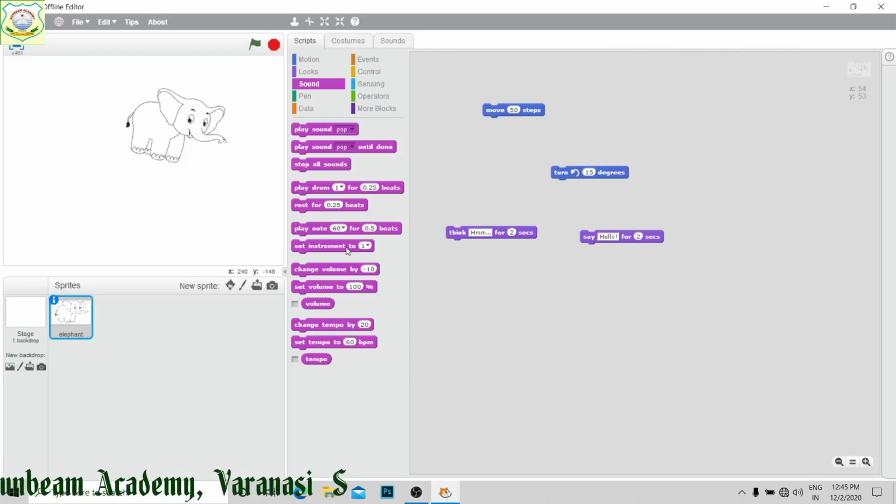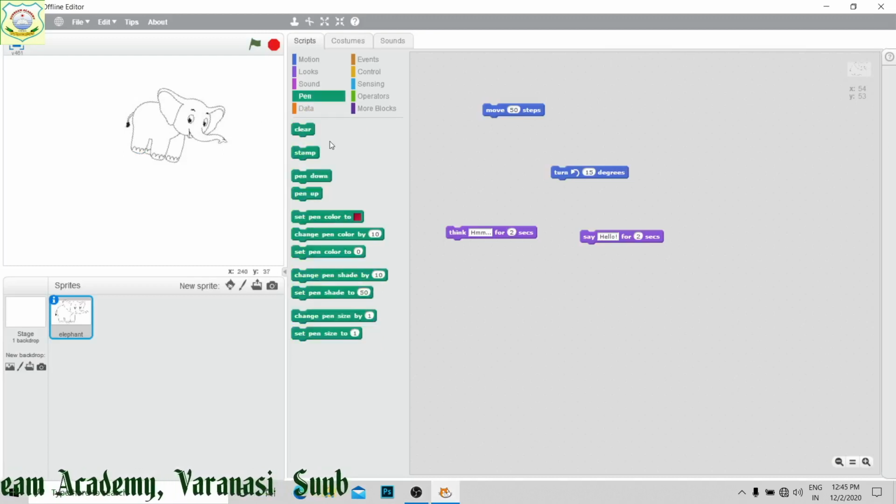Next is your pen. This you have seen. This is just to pen up, pen down, means the movement of lines on your screen, that is what we use. Set pen color. This I have taken. Then if you want to make movement of the pen, then you can do it, right?